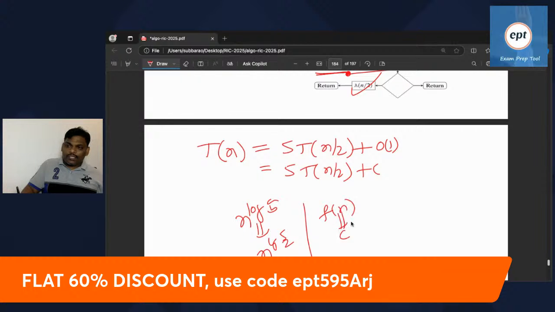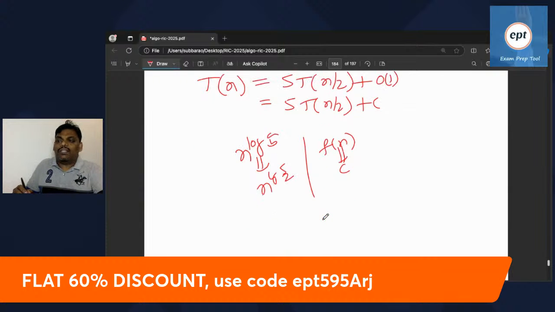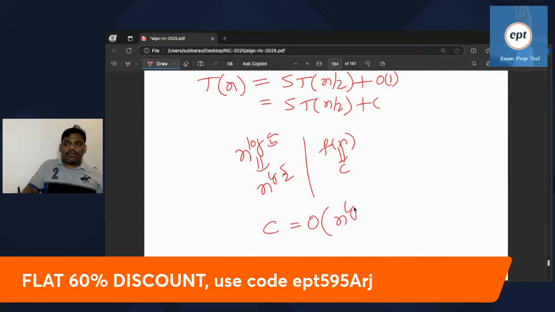f of n is C. You know the master theorem. If f of n is big O of n power log a base b, here f of n is C, which is big O of n power log 5 base 2. Yes, it is true, so the master theorem first case is applicable. So the answer is n power log 5 base 2.